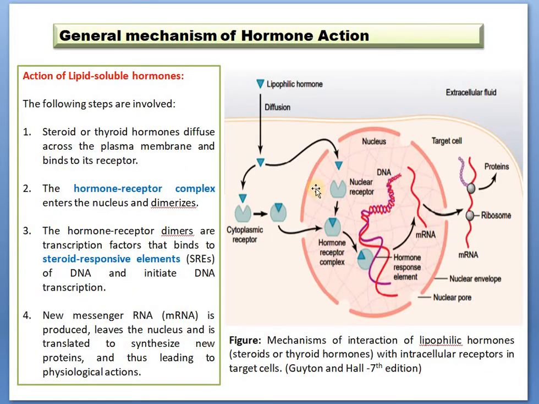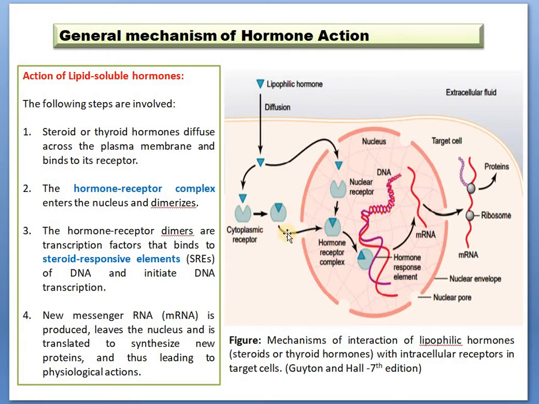Now, let us study the general mechanism of hormone action. As I have said, hormones are basically of two types: lipid soluble or water soluble. Let us first see the action of lipid soluble hormones. We know that each and every cell has a plasma membrane, and the plasma membrane is a lipid bilayer, that is, it has a lipid coating. Definitely then, the lipid loving or lipophilic hormone can diffuse through this membrane, and after diffusing, it will bind to a cytoplasmic receptor.